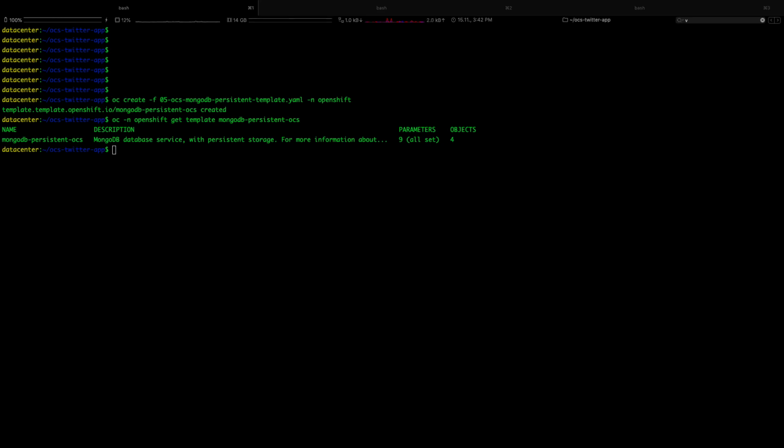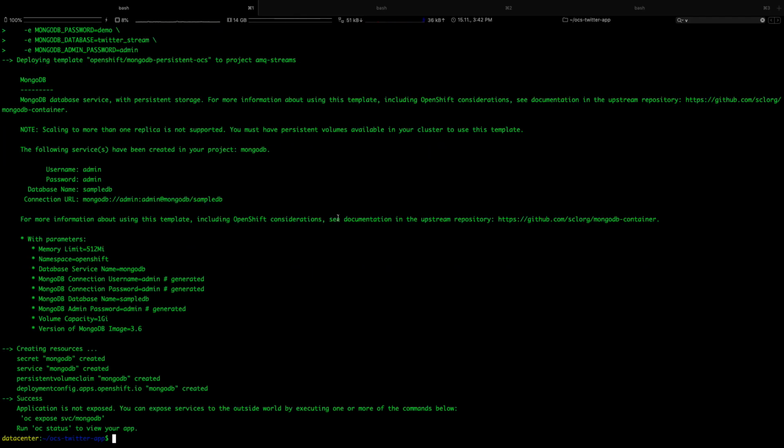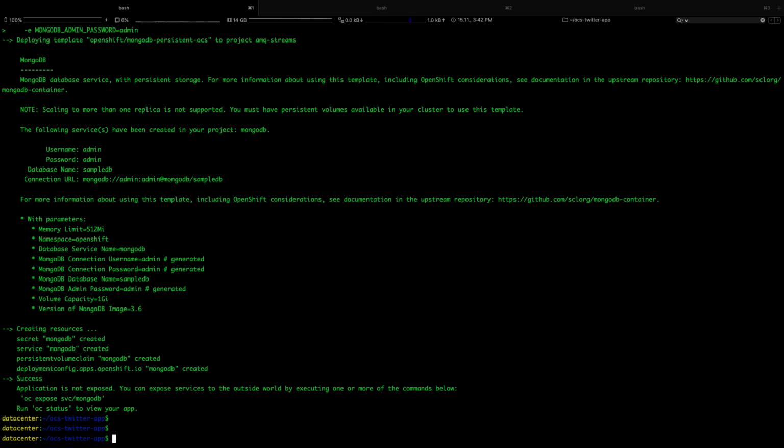We're going to deploy a new app with a few parameters, which will launch our MongoDB service. So OC new app is the command to do it, and I've used it with my database username and password. So the app is there. We need to expose this app so that oh no, we don't need to expose it because it's a database server.